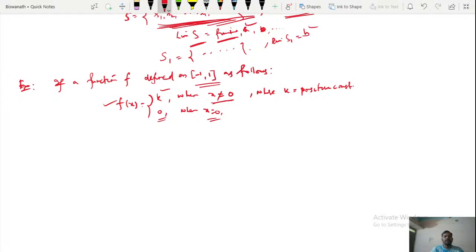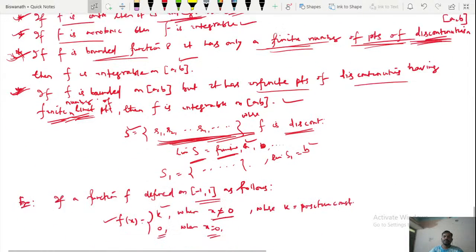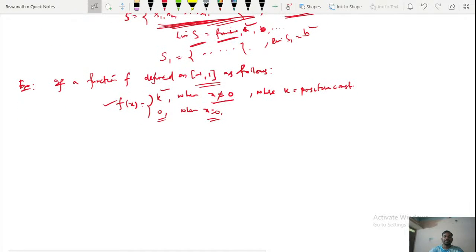So the above four statements are on the continuity. If it is continuous, then it is integrable. If it has some discontinuous points, then the number of discontinuous points should be finite. And the last one is saying if it has infinite discontinuous points, then their limit points should be finite. So these are all three things about the continuity.